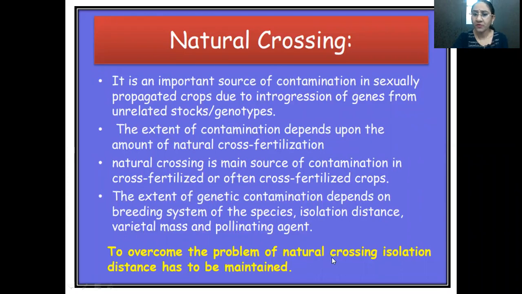To overcome the problem of natural crossing, what should be done? Proper isolation distance has to be maintained. Suppose, for example, we are growing sunflower or soybean, there is an isolation distance, row to row distance and line to line distance, R into R, L into L, and R into L, row into line. These isolation distances have to be properly maintained to avoid contamination through natural crossing.